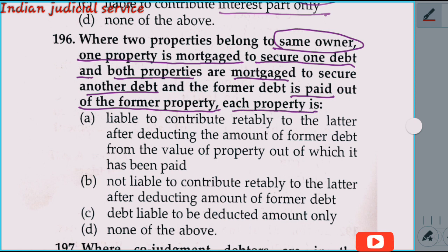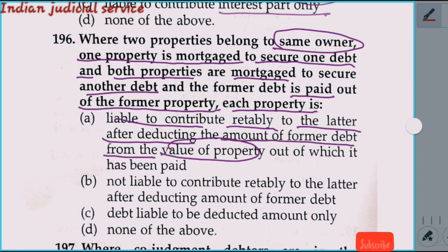Such property is, option A, liable to contribute rateably to the latter after deducting the amount of the former debt from the value of the property out of which it has been paid. So this question belongs to section 82. Section 82 deals with the contribution to mortgage debt, and the answer to this question is option A.